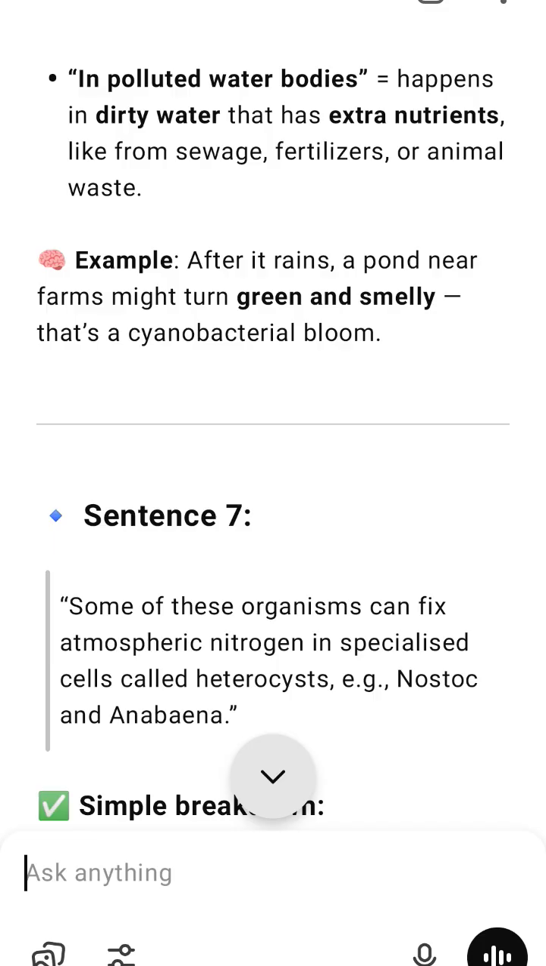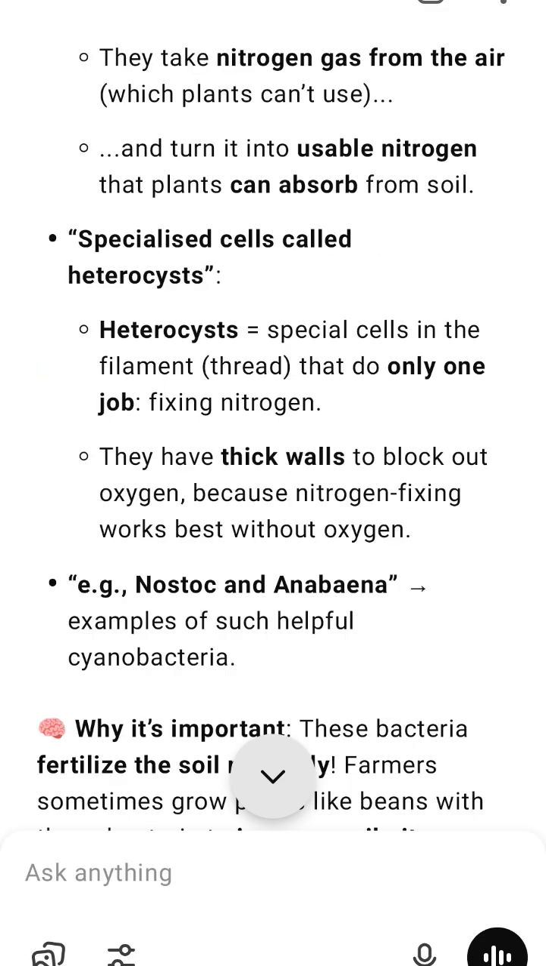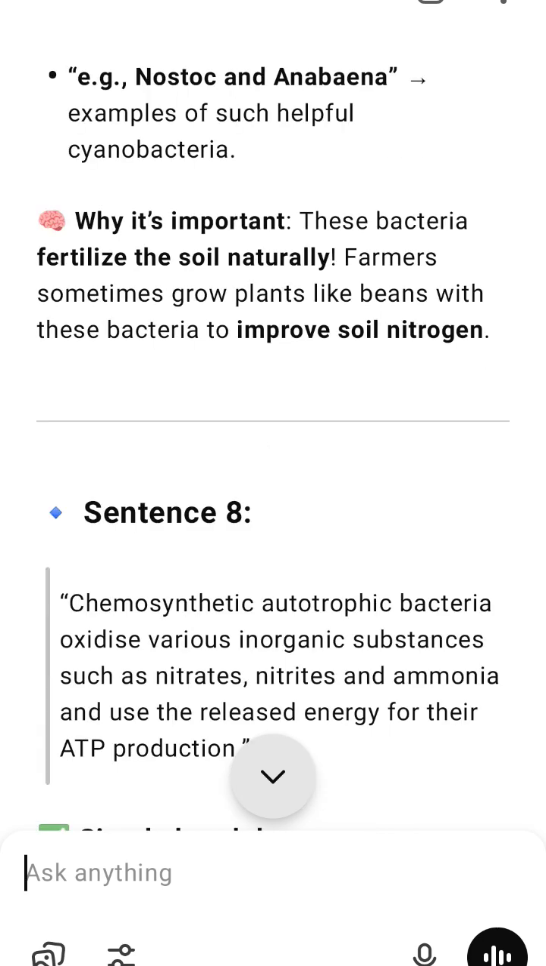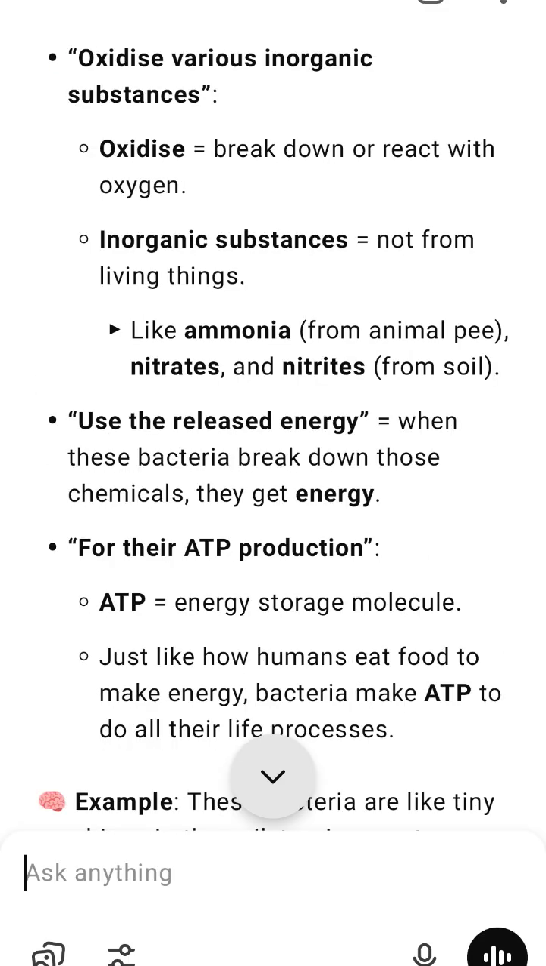7. Nitrogen fixation, a superpower. Some cyanobacteria can take nitrogen from the air and convert it into a form that plants can use. This is called nitrogen fixation. It happens in special cells called heterocysts. Heterocysts have thick walls and only do the job of nitrogen fixation. Bacteria like Nostoc and Anabaena live with plants and naturally fertilize the soil.